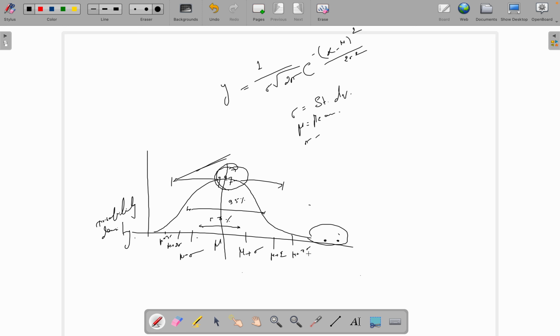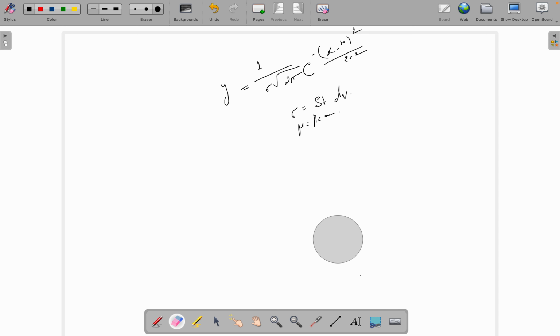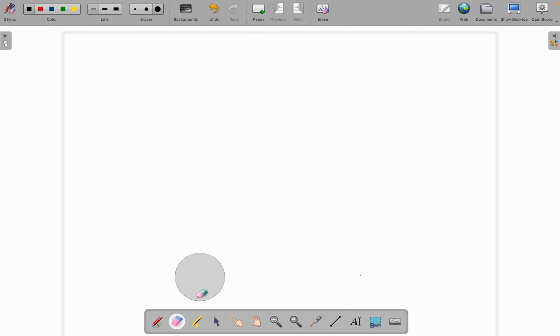The standard normal distribution is a special normal distribution where the mean is 0 and the standard deviation is 1. Okay, so if I draw a standard normal distribution, suppose I'm drawing it. Okay, it's my bad.